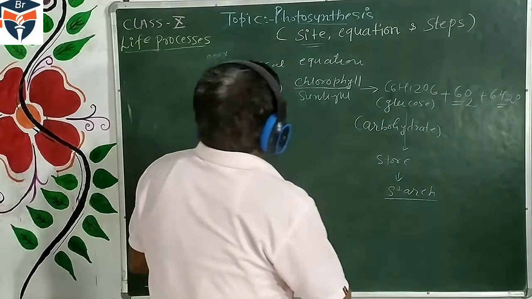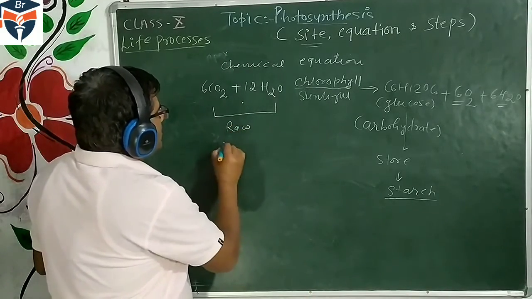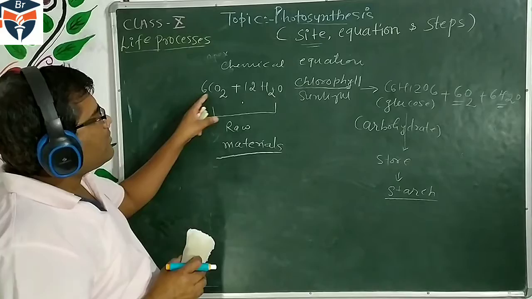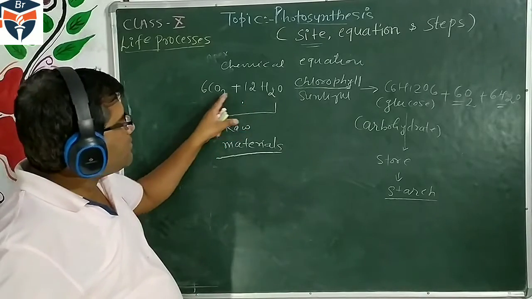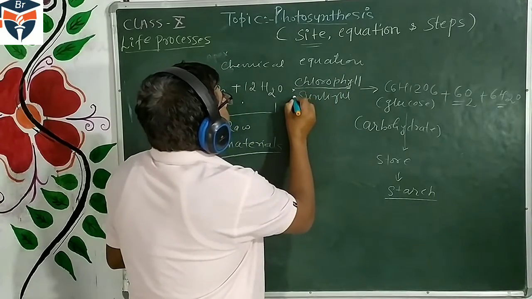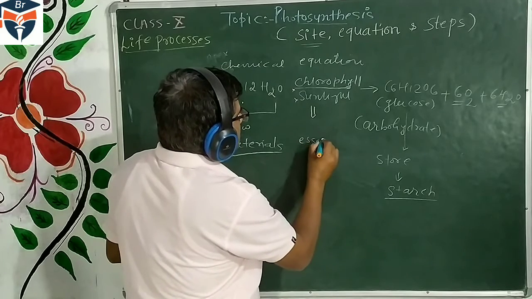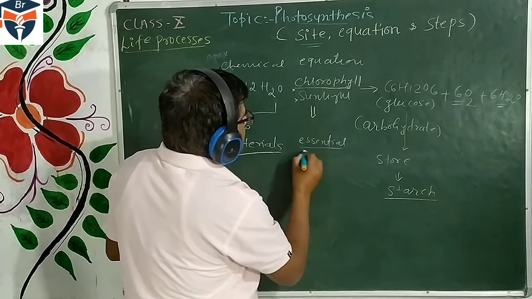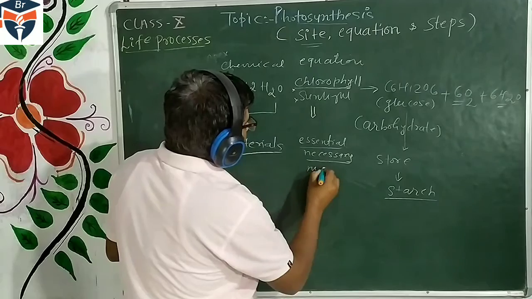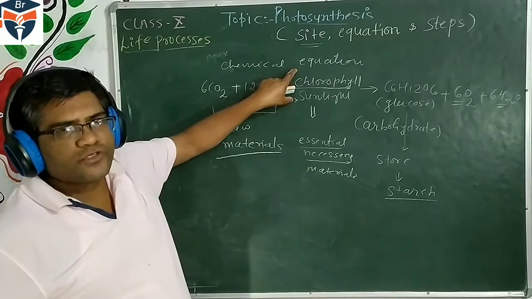Second important part: carbon dioxide and water. These are the raw materials used in photosynthesis. So many times the question comes, what are the raw materials used in photosynthesis? Carbon dioxide and water. Chlorophyll and sunlight, these two are essential for photosynthesis. Essential, or we used to say necessary, because without these, photosynthesis will not take place.